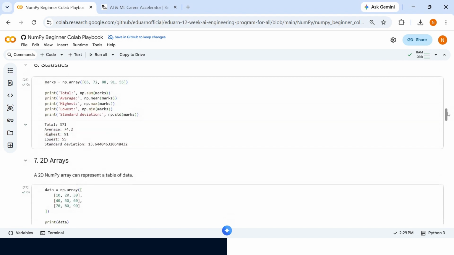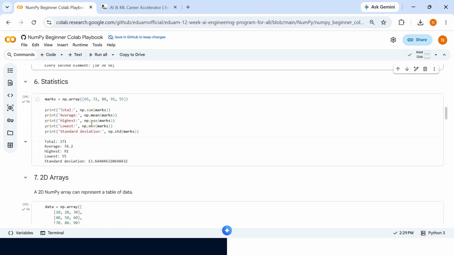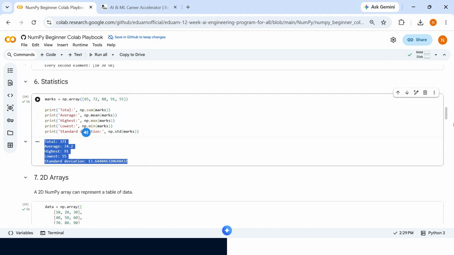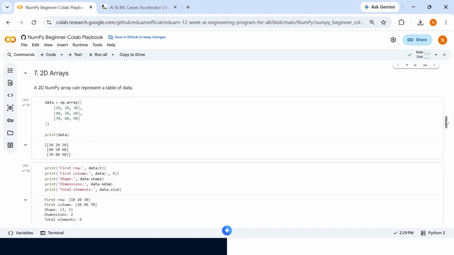Then we can use it for statistics purposes. Let's say the marks are 65, 72, 88, 91, 55, and you want to get the sum of the marks, mean of the marks, max of the marks, and minimum of the marks, followed by the standard deviation. Here you can see all their respective values.